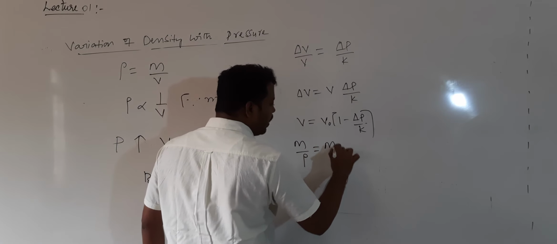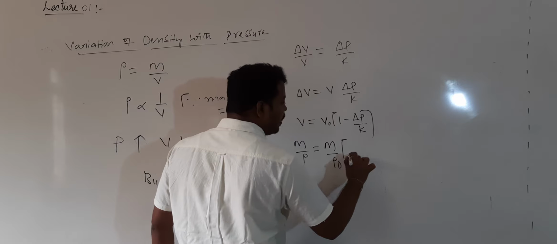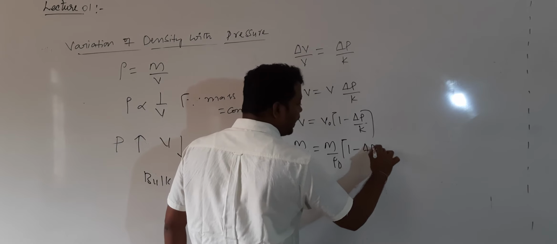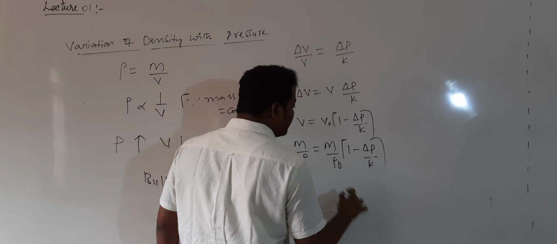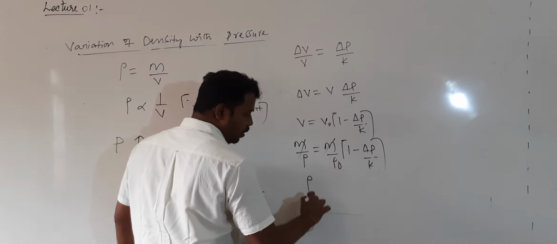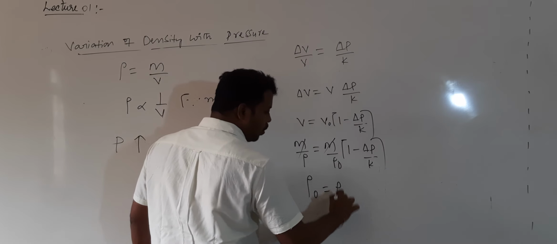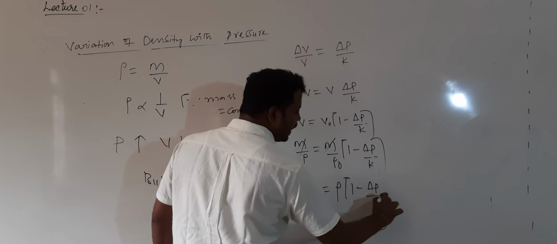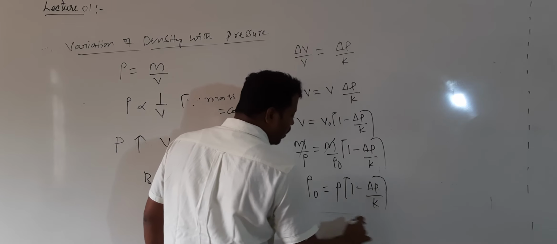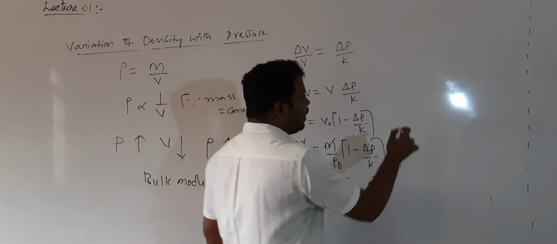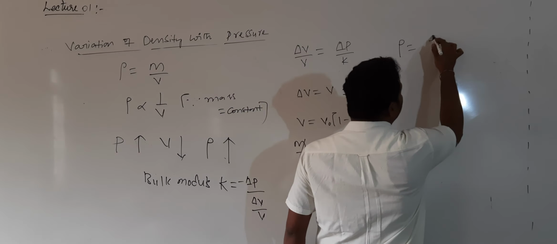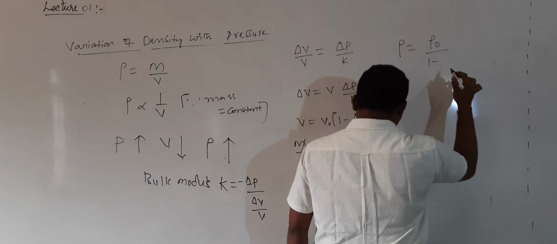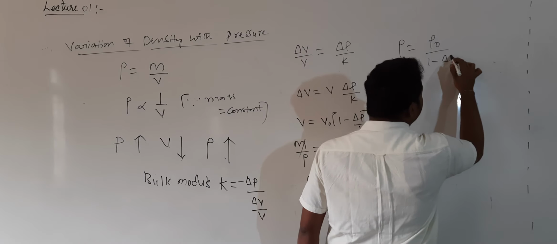M by rho is equal to M by rho naught into how much? 1 minus delta P by K. So from this, M cancels. So what do I get for rho naught? Rho naught is equal to rho into 1 minus delta P by K. Correct? Now I want which value? Rho. What I'll get for rho: rho is equal to rho naught divided by 1 minus delta P by K.